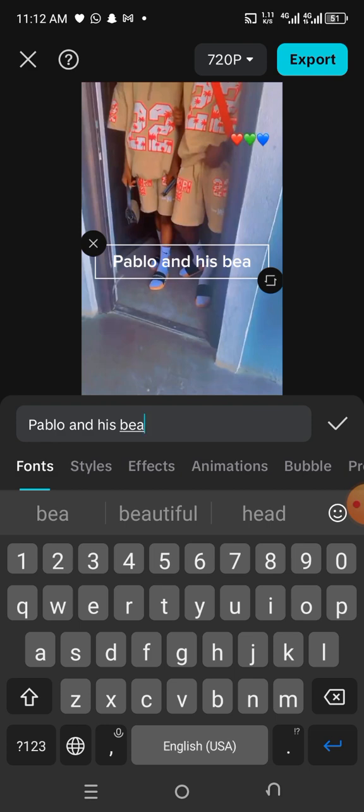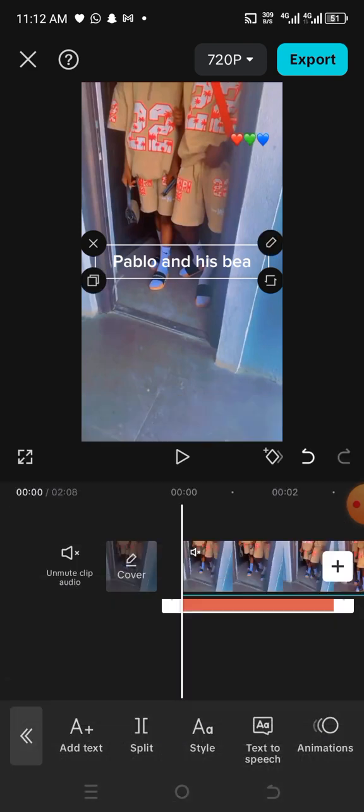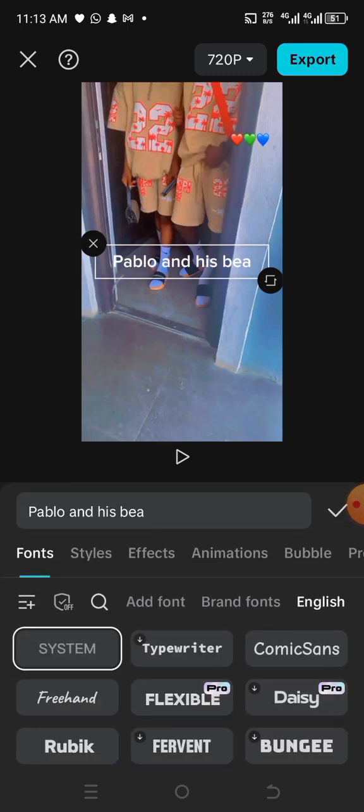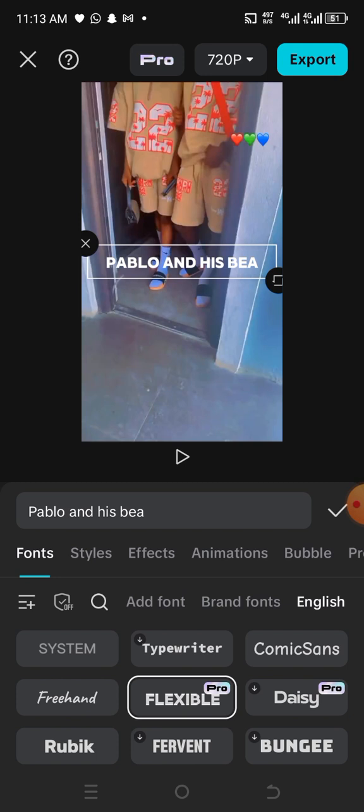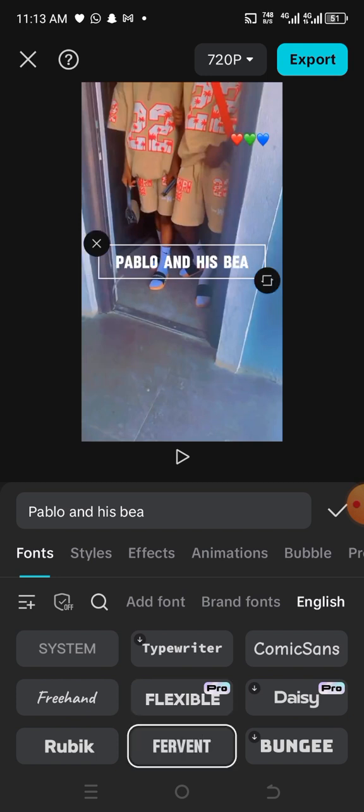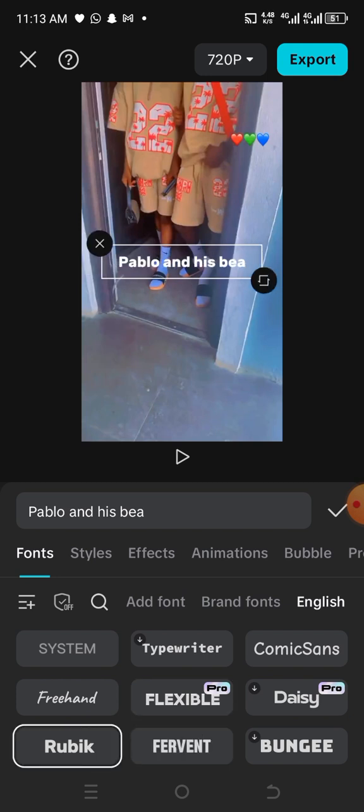Something like this now. Then I can just change the style. I can just change the style.